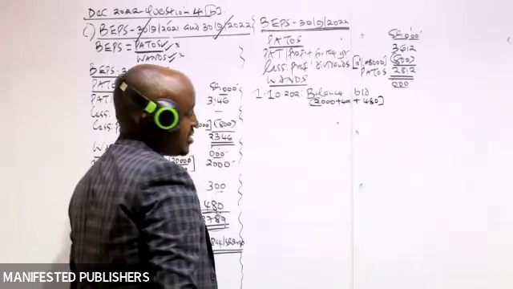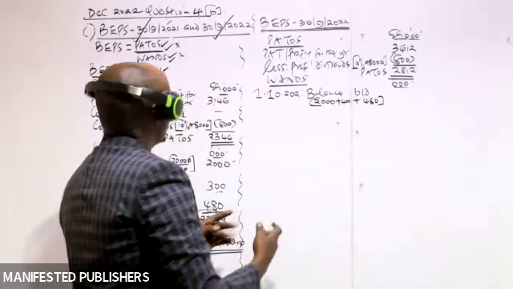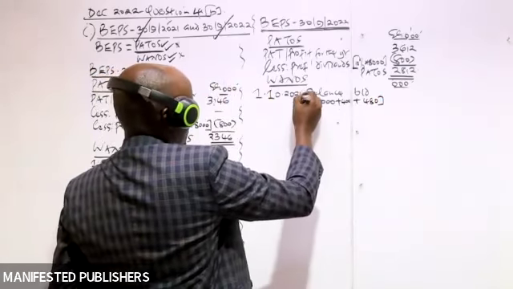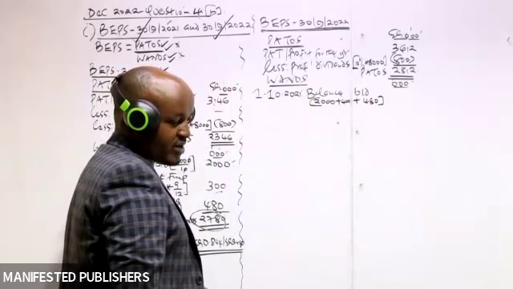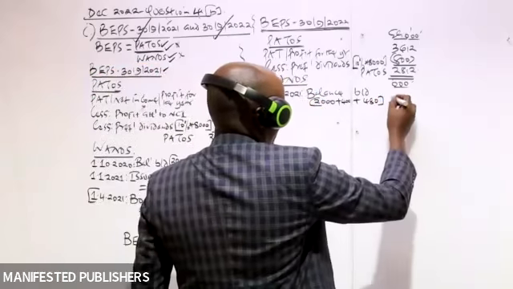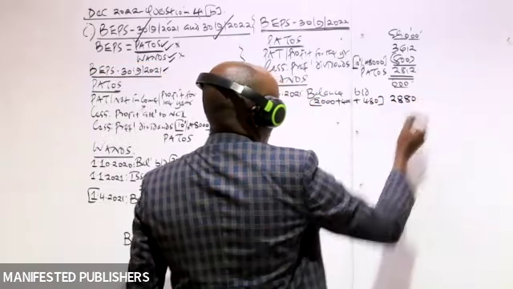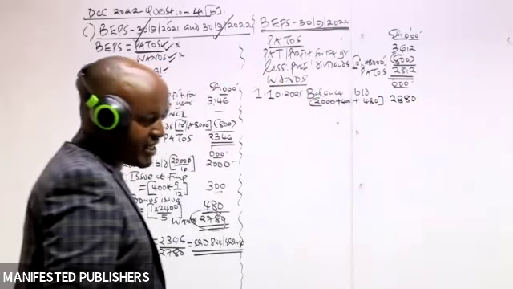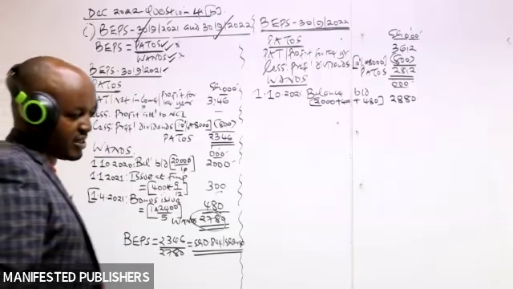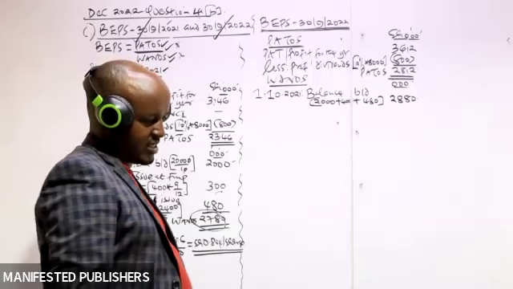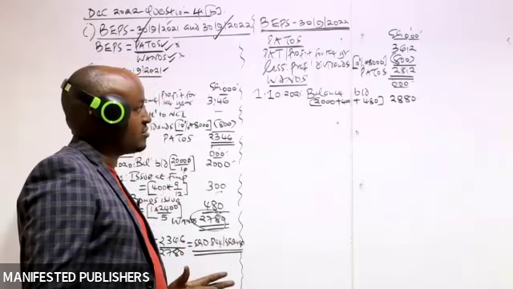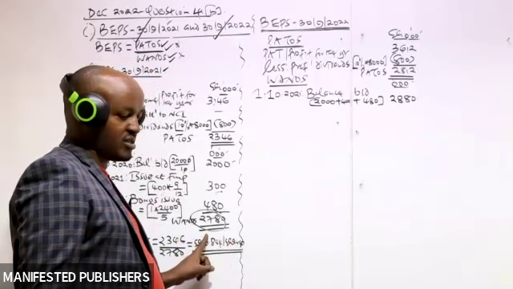So that means now at the start of this year, 1st October 2021, the shares issued and fully paid were 2880. So that's how we compute that one. So you don't use this one.